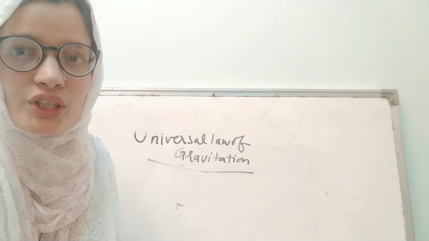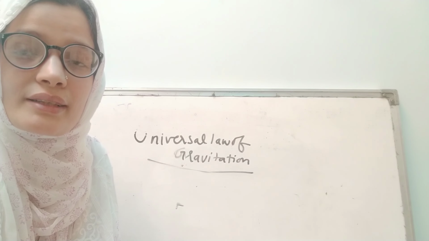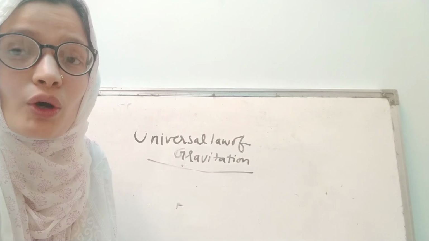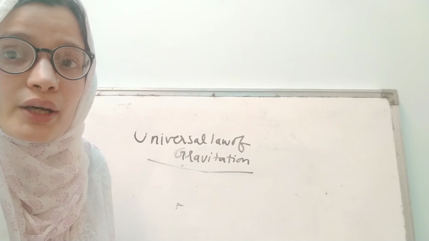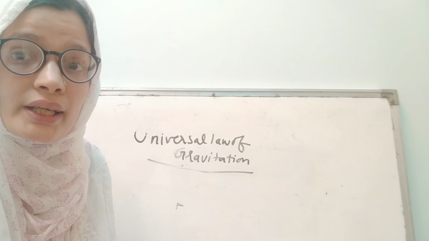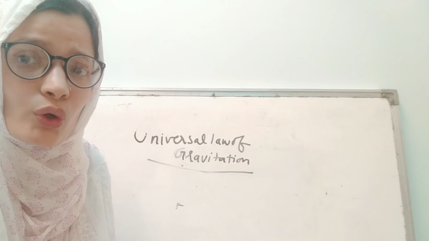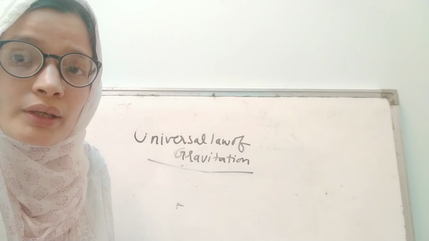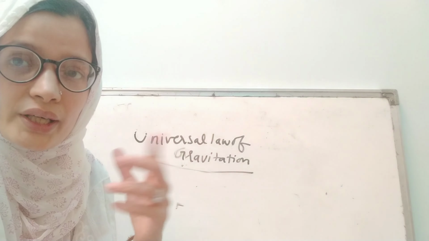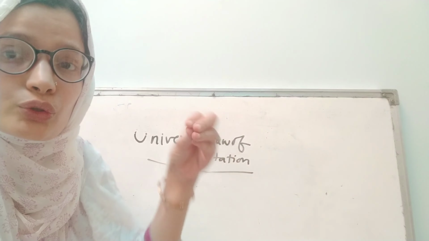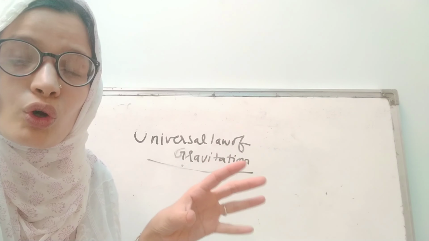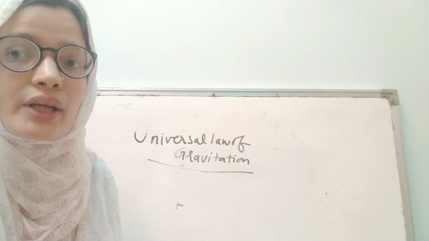Friends, so today I am going to teach you gravitation. Gravitation is a force that exists between two objects in nature. You know that our earth is rotating around the sun and the moon is rotating around the earth. But have you ever thought why they are not falling into it? I mean, if they are rotating around the sun, then at some point of time, it should fall into the sun, and the moon should do the same. But it is not happening.